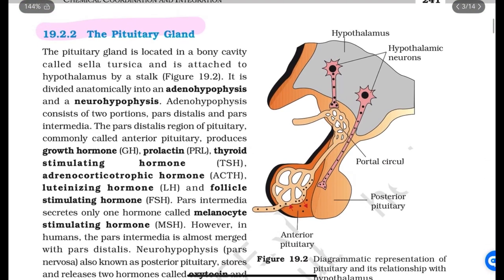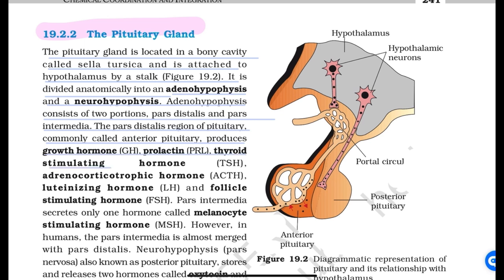The pituitary gland. The pituitary gland is located in a bony cavity called sella turcica and is attached to the hypothalamus by a stalk. It is divided anatomically into an adenohypophysis and a neurohypophysis. Adenohypophysis consists of two portions, pars distalis and pars intermedia. The pars distalis region of the pituitary, commonly called anterior pituitary, produces growth hormone,